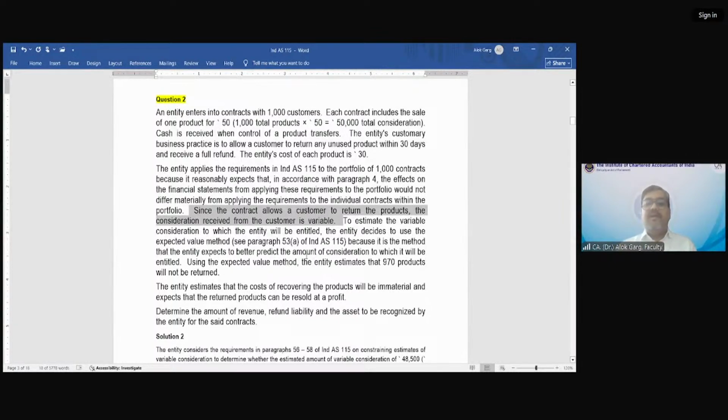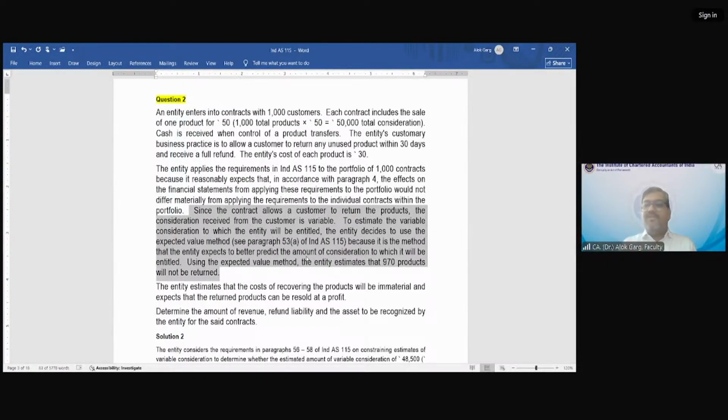To estimate the variable consideration to which the entity will be entitled, the entity decides to use the expected value method because it is the method that the entity expects to better predict the amount of consideration to which it will be entitled. Using the expected value method, the entity estimates that 970 products will not be returned.